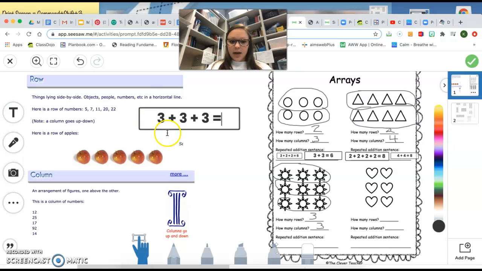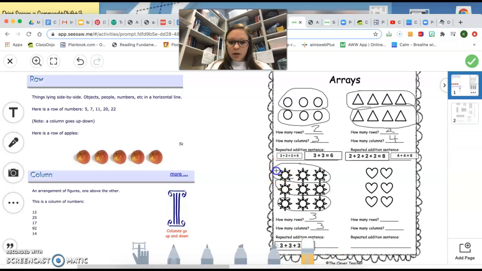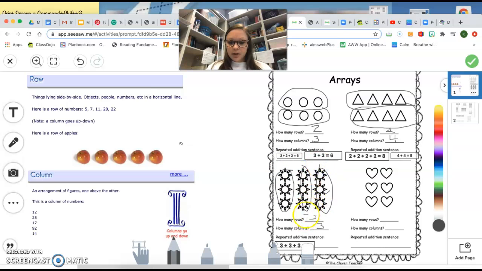And I know that when I do 3 plus 3, that gives me 6, and then I count on 7, 8, 9. Now I want you to notice that when I go and do this in my columns, it's going to be the same thing. 3 plus 3 plus 3, because there are the same amount of rows as there are columns. So either way, our repeated addition sentence for this one is 3 plus 3 plus 3.